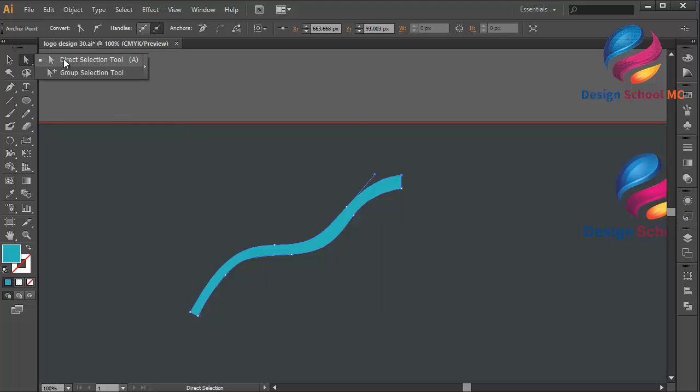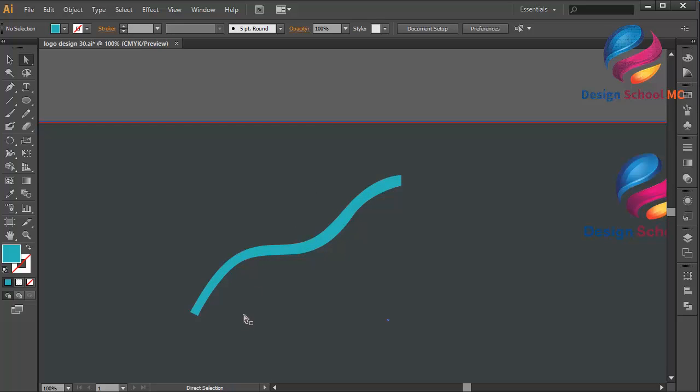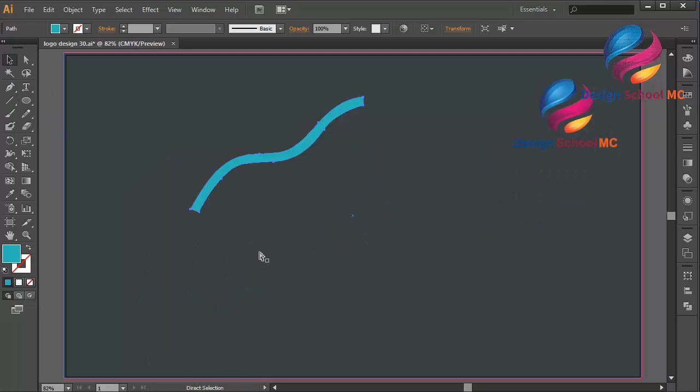And select direct selection tool. Click this point. Little bit going up. In this line. Edit like this. Maybe I need to put this point a little bit on the right, maybe like that. In this point too, like this. Okay, that looks good. And zoom out.